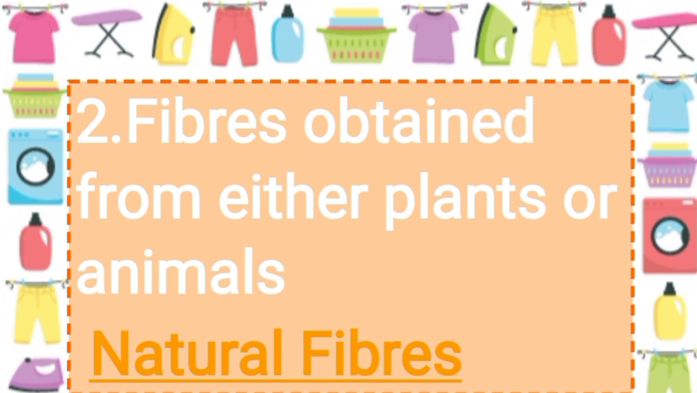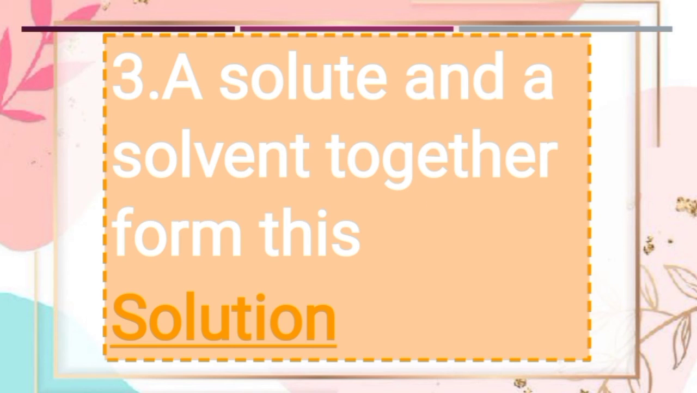Now second, fibers obtained from either plant or animal. Answer is natural fiber because we get silk and wool from animals and cotton and linen from plants. A solute and solvent together form this. Answer is solution.